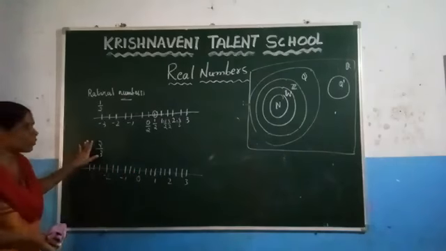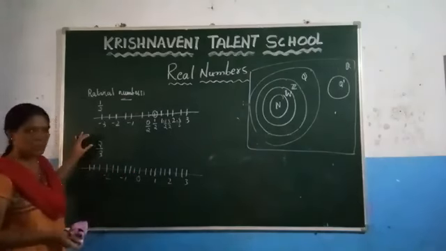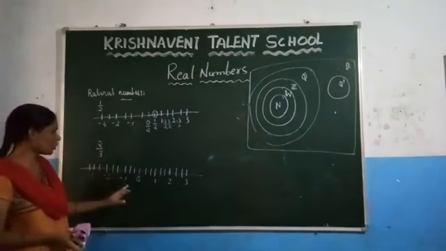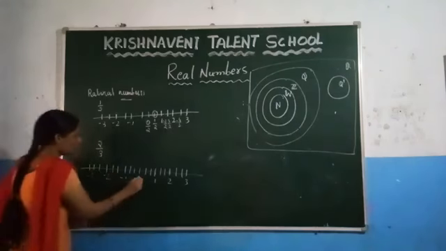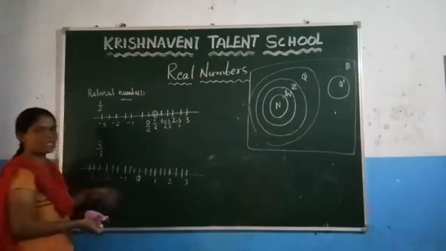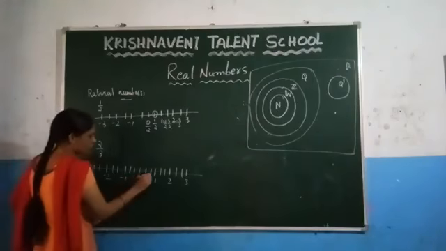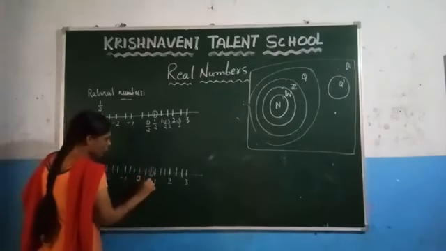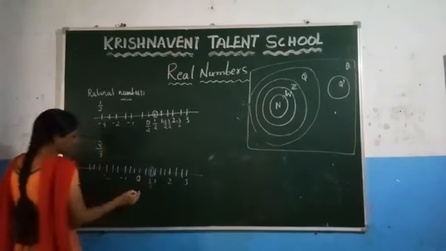Now you have to check what the numerator is. Since the numerator is positive, from 0 you have to move 2 steps to the right side of 0. Here this is 1 and this is 2. This is the value of 2 by 3.